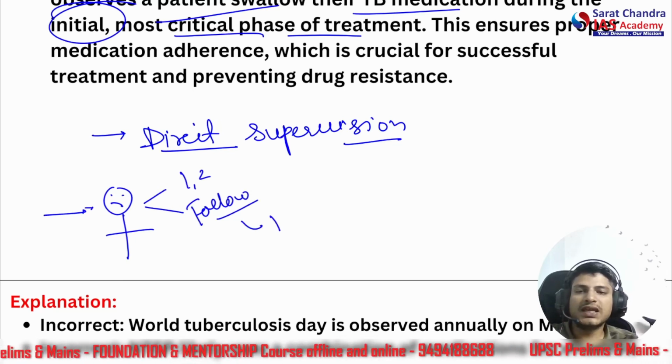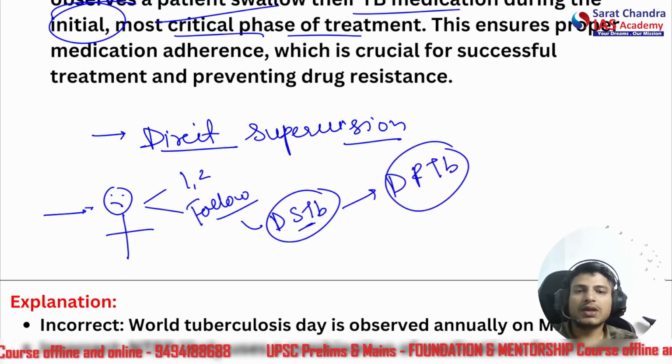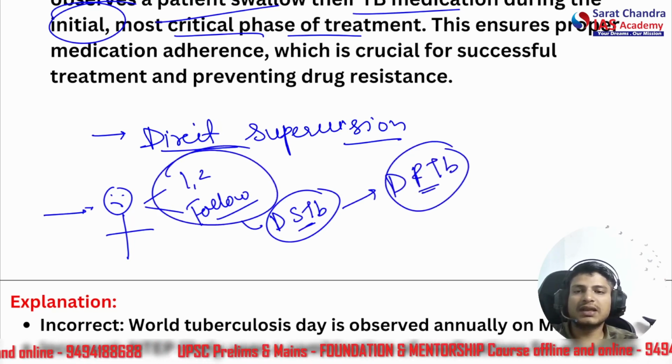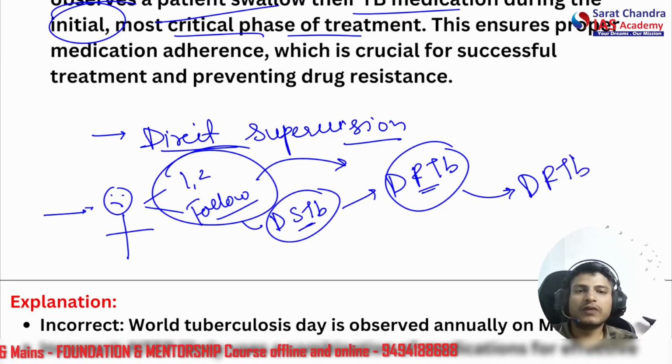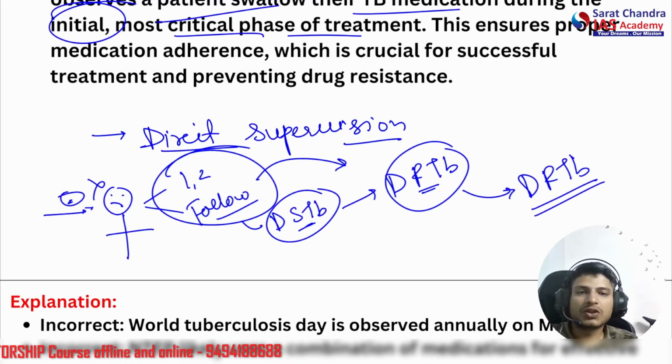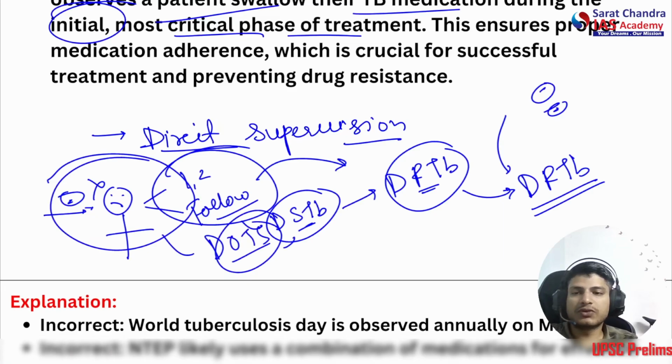So what happens is his DSTB, drug sensitive or drug susceptible TB, develops into DRTB. Now as he did not kill the bacteria entirely, some bacteria survived and later reproduced the mutated bacteria, and now it has become DRTB. So if he again starts to take this simple medication, it won't help him. So he has to be given various different types of cocktail medicines. We will prevent this only via DOTS. Okay, direct observation. So this is DOTS.